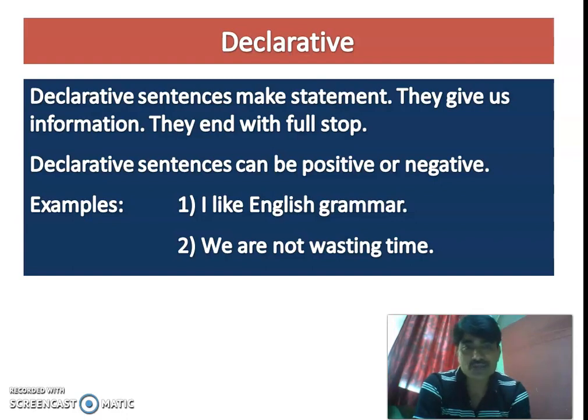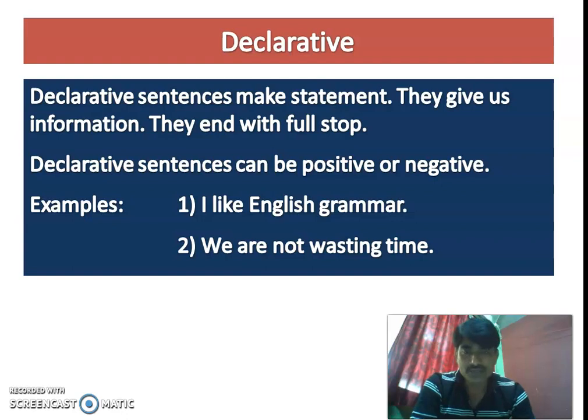For example, I am not a lecturer. This is a negative declarative. Or I am a lecturer. This is a positive declarative. So I am declaring something, I am informing something, and it ends with a full stop. Of course, all types of sentences have some stop, sometimes in the form of a question mark, sometimes in the form of an exclamation mark, or others. So declarative sentences can be positive and negative. Like, I like English grammar. We are not wasting time. So both positive and negative declarative statements have been given.